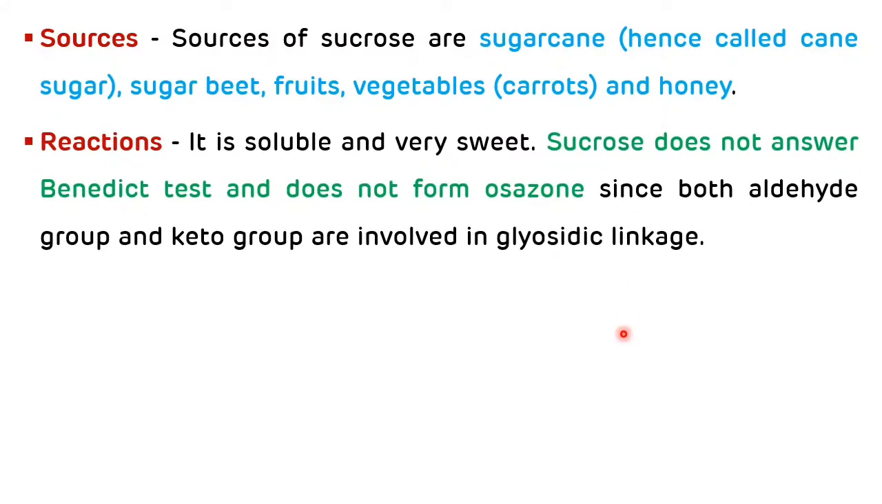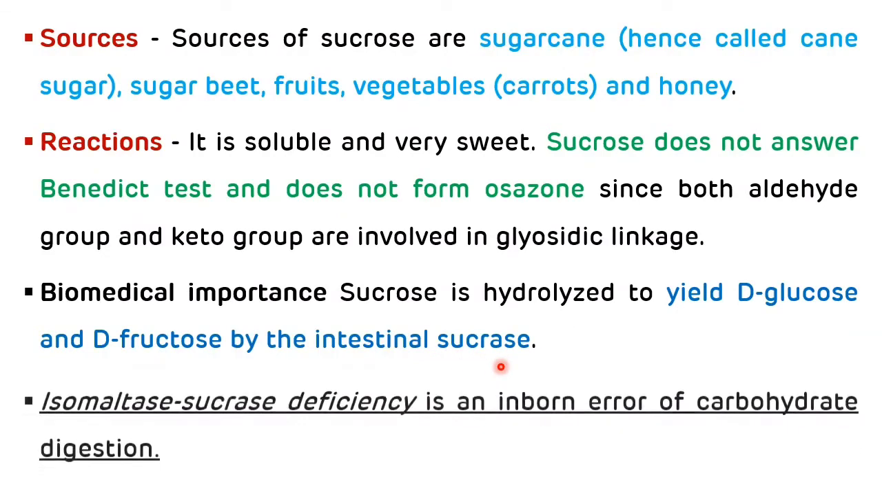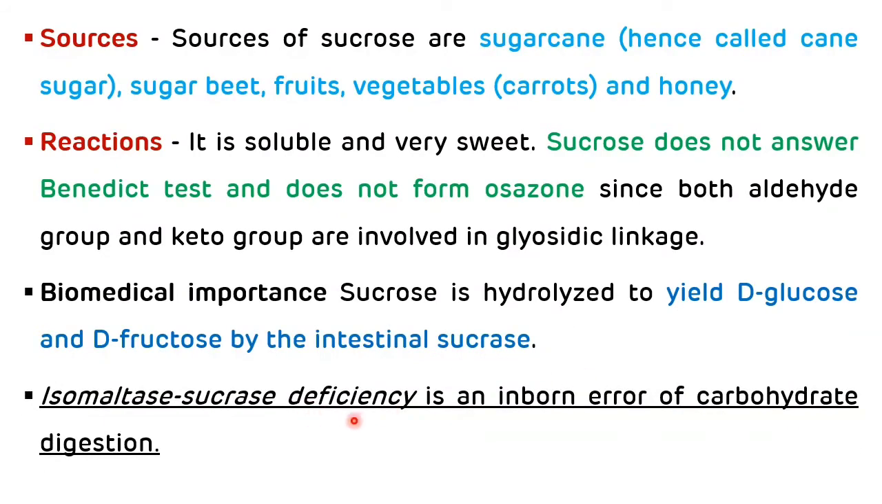Reactions of sucrose. So sucrose, as it is a non-reducing sugar, doesn't answer Benedict test and osazone. Biomedical importance of sucrose. Sucrose is hydrolyzed to produce glucose and fructose by the intestinal sucrase. And if there is a deficiency of this intestinal sucrase, then it will lead to the isomaltase sucrase deficiency, which is an inborn error of carbohydrate digestion.